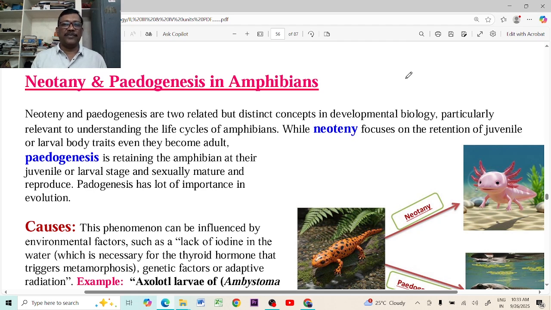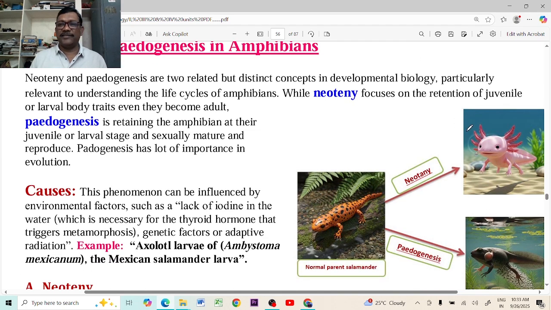on this earth. Neoteny is, for example, this is a salamander, an adult salamander. In this salamander, due to neoteny, this organism is developed. This organism has already become an adult organism. This is a salamander, but it resembles some larval characters on its body.